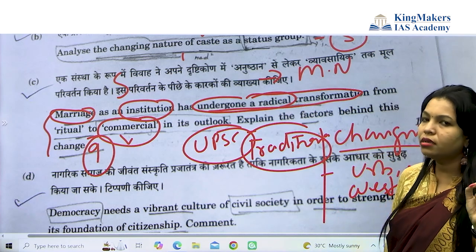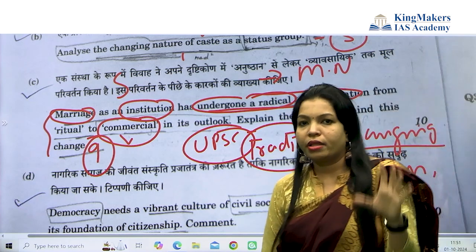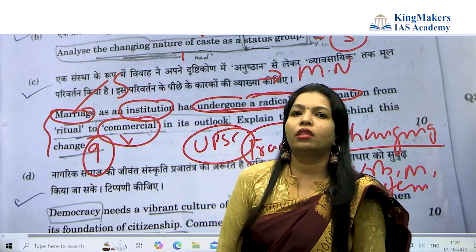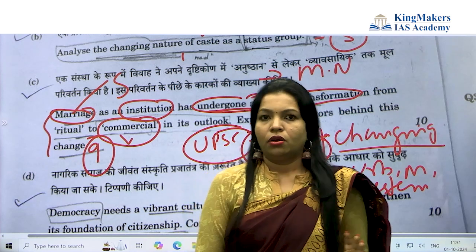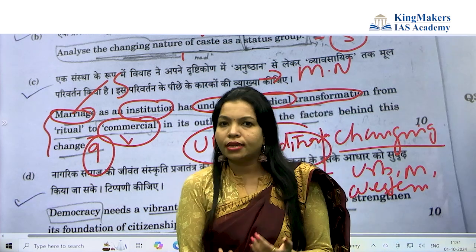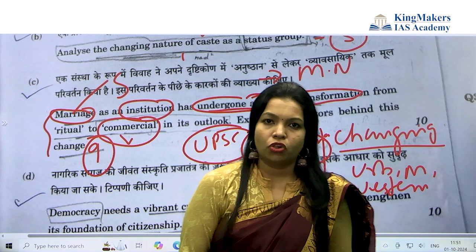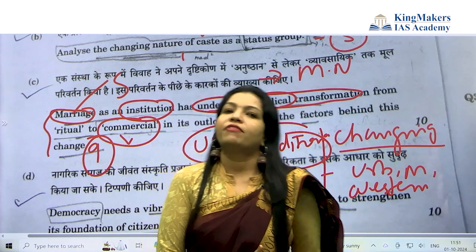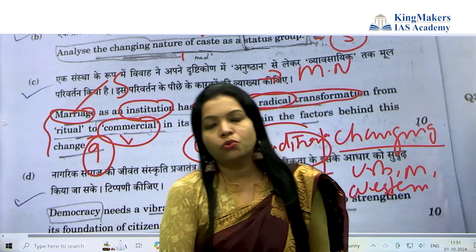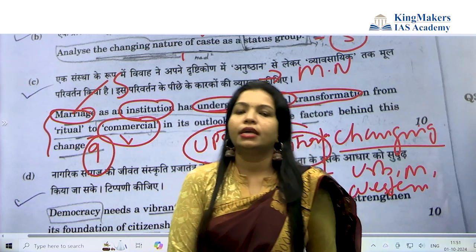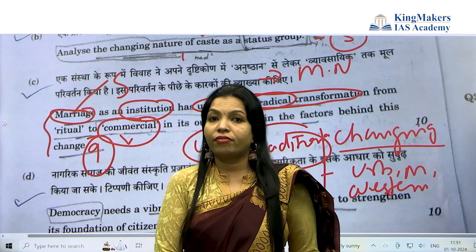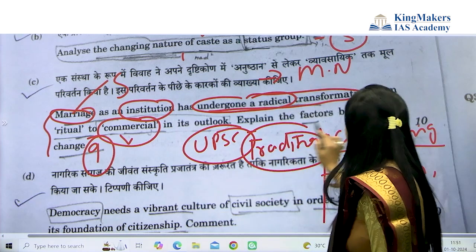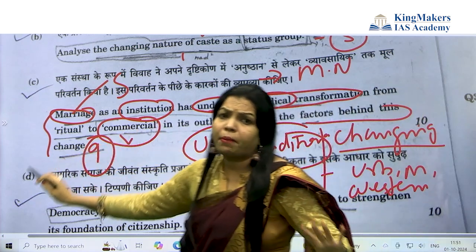And mind it, here you can bring in the thinkers and the perspectives. One is the radical feminist or feminist perspective. If the question is more like GS, you have to make it more sociological, so you bring your conflict perspective, functional perspective, feminist perspective, and also the paper 2 concept of family and marriages. You can quote Iravati Karve from paper 1, and paper 2. These factors behind the change make it totally a GS type of question.